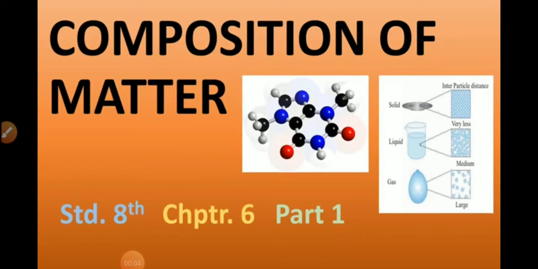Today we start the new lesson, chapter number 6, composition of matter. See page number 39 in your textbook also. Here some basic questions are given. We have already studied about the matter in the previous class: elements, compounds, states of matter. But just revise the parts, remind it, and then we'll go to the next topic, that is the physical states of matter and their characteristics.